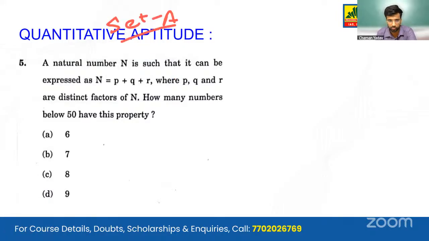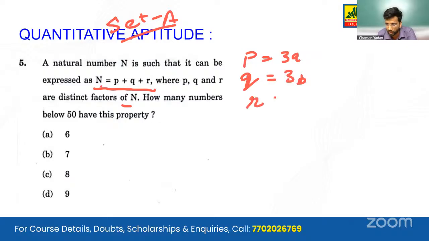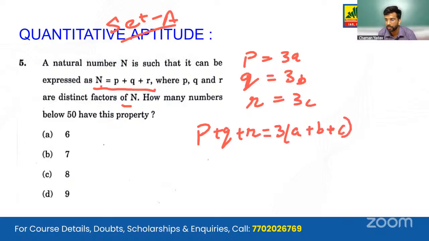We have the fifth question. A natural number n is such that it can be expressed in the form n equals p plus q plus r, where p, q and r are distinct factors of n. So how many numbers below 50 have this property? We can write p equals 3a, q as 3b, and r as 3c, because we can take 2a, 2b, 2c, we can take 3a, 3b, 3c, doesn't even matter. So if we add p plus q plus r, we have 3 outside the bracket, a plus b plus c.